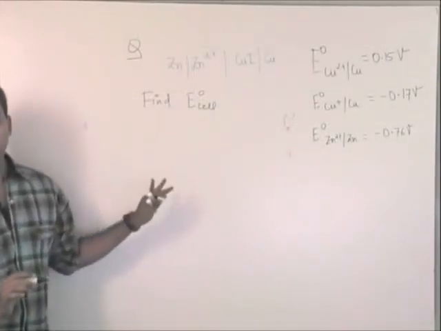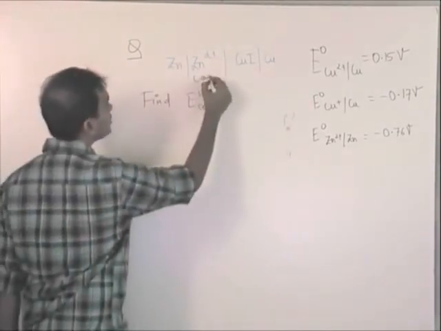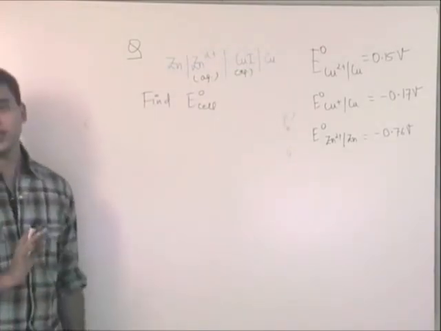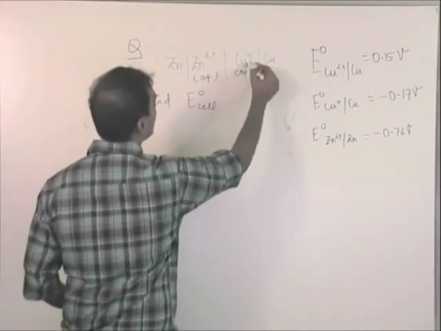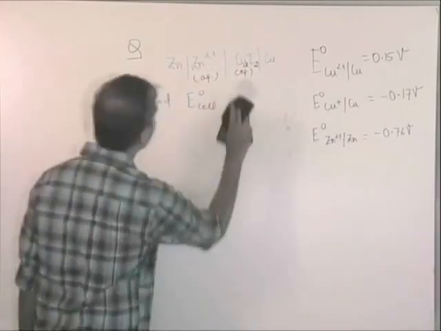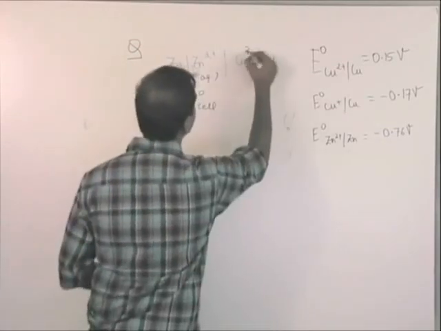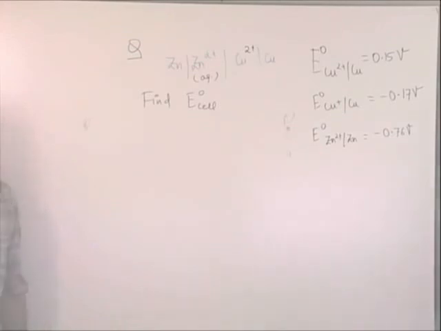All the data is given to you. For this reaction, say this is given to you. This is also aqueous. So you have to find E naught cell. Or say case 1 is Cu2 plus. Well, let's make it simpler and start with this. Say it is copper 2 plus. Do it now. Simple.